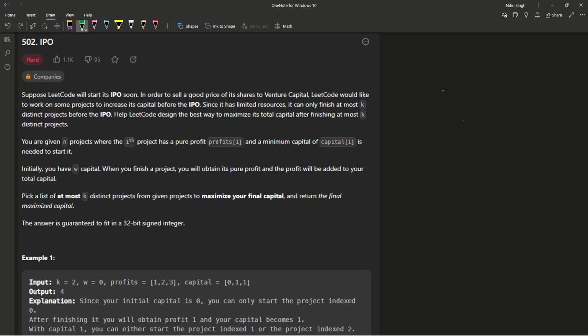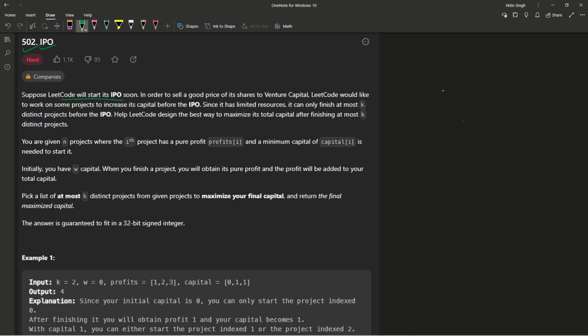Hi everyone, in this video we're going to solve a new problem. The problem name is IPO and the problem number is 502. First of all, we're going to clearly understand what this problem says. After that we're going to move to the logic part, and after that we're going to implement our logic in C++, Java and Python programming language. So now guys, let's see what this problem says.